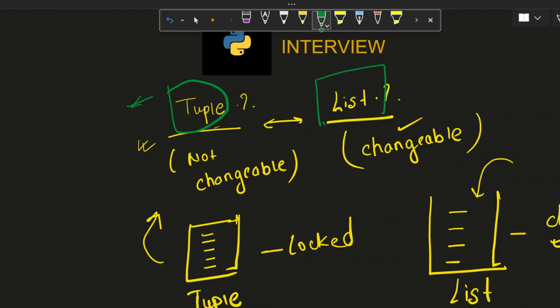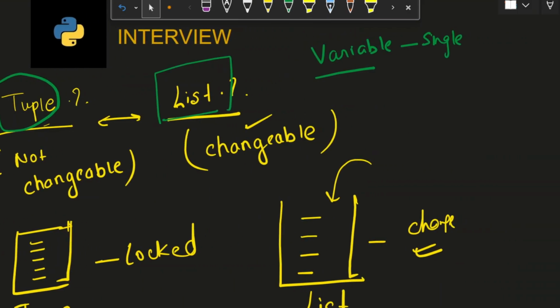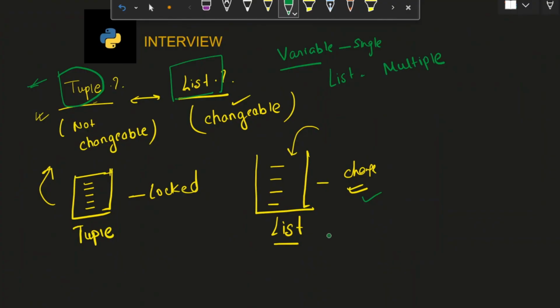Whereas a list data structure is like a variable. One major difference is that inside a variable we can store only a single value of one data type, whereas in a list we can store multiple values of different data types or the same data types, which can be changed. So these are the basic concepts of tuple versus list in Python.